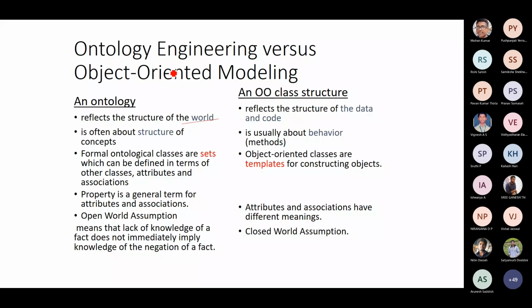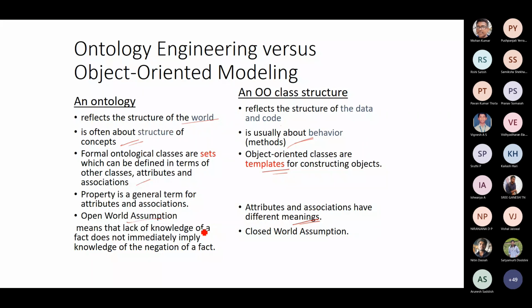Ontology as a graph is based upon representation, so it is typically trying to map it. It's often about the structure of concepts here. Here it reflects the structure of the data and the code, and it is usually about behavior, that is, the methods. The formal ontological classes are sets which can be defined in terms of other classes, attributes, and associations. Here you can use templates for doing the same. Property is a general term for attributes and associations, which have different meanings here because it depends upon how you construct the class and their methods.